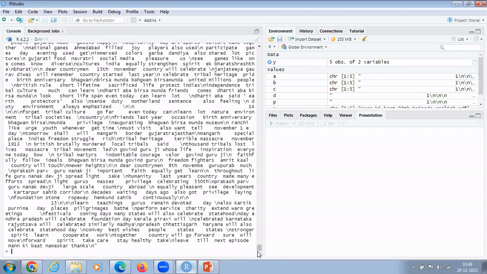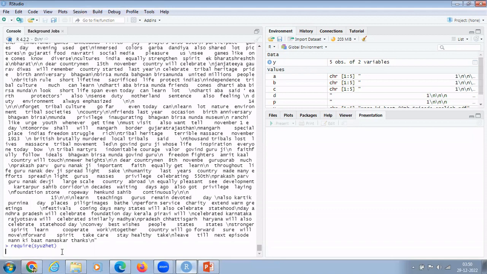Now I am going to conduct sentiment analysis, and for sentiment analysis in R we have a very good package, that is syuzhet. Again I will call require syuzhet. Now I will attach this package over here.